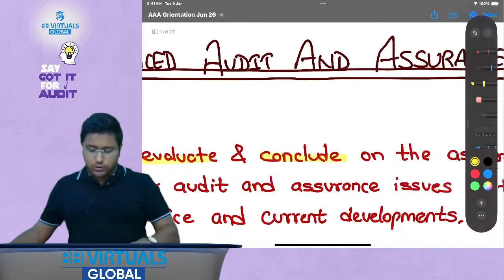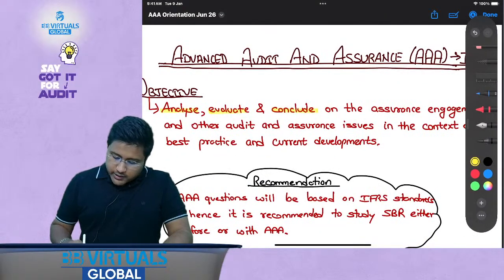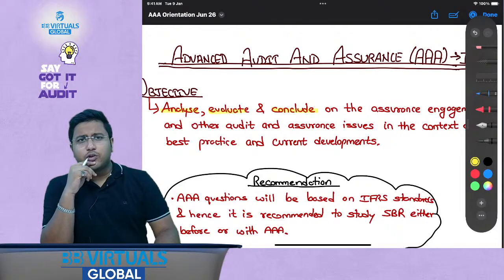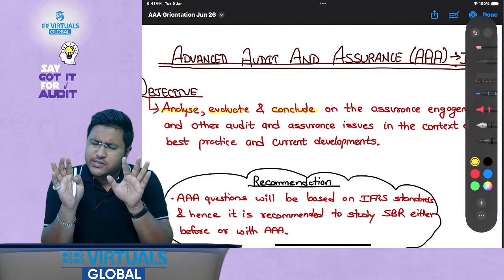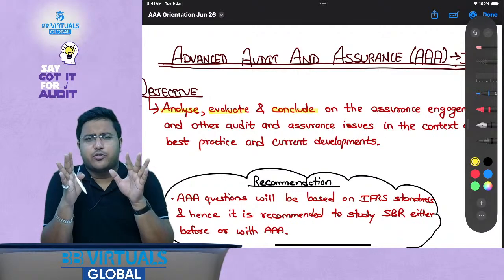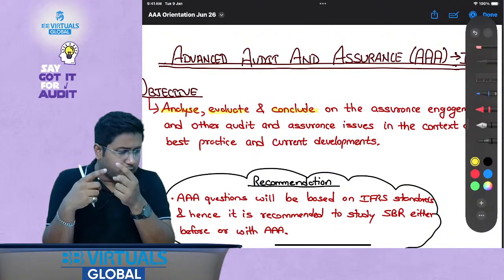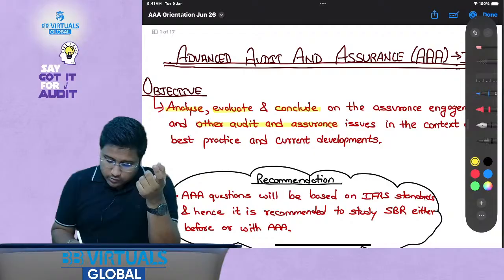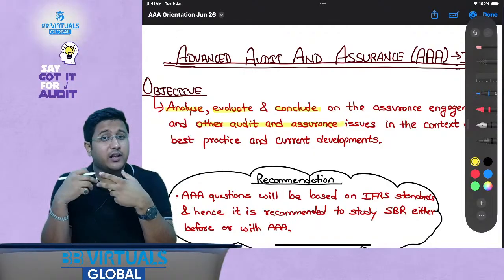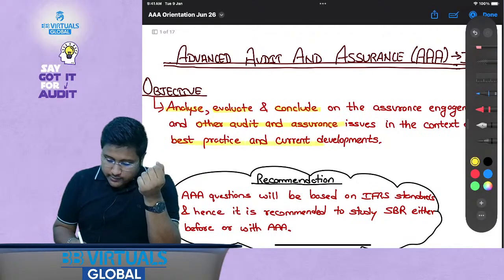as a manager also. On the assurance engagement and other audit and assurance issues, other audit related services is there that you should be aware of from your AA syllabus. Just in case you are not aware of anything from your AA syllabus, don't worry about it, I would be helping you there as well. Now, there are other audit and assurance services also. So review engagements are there, right? Other assurance services are there in the context of best practice and current developments.